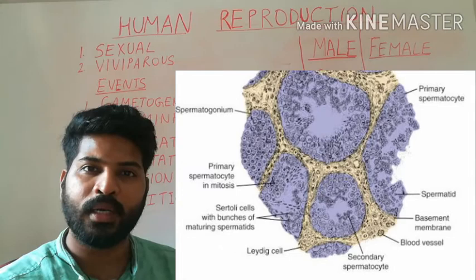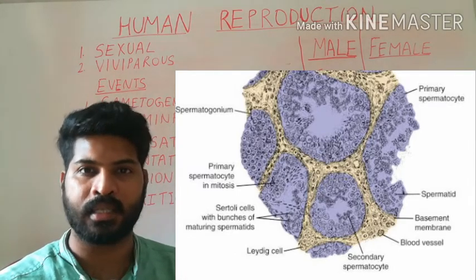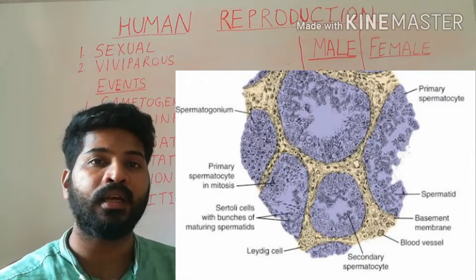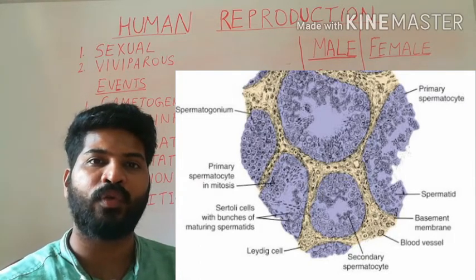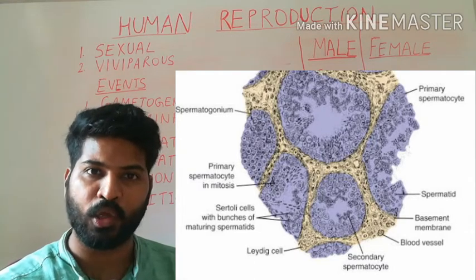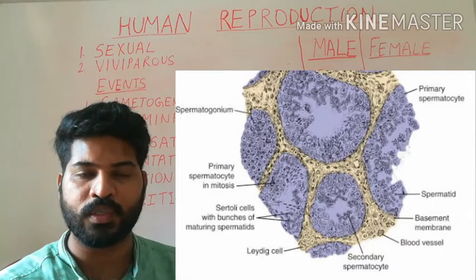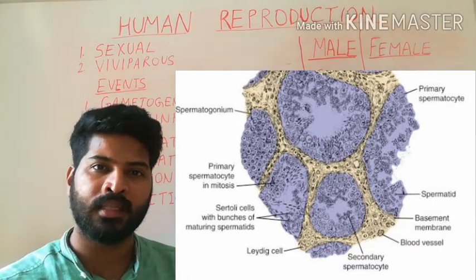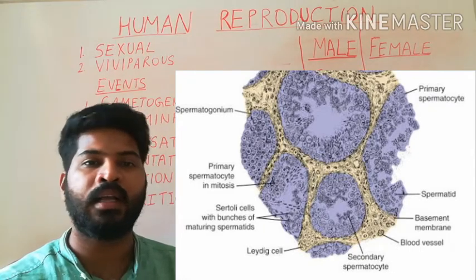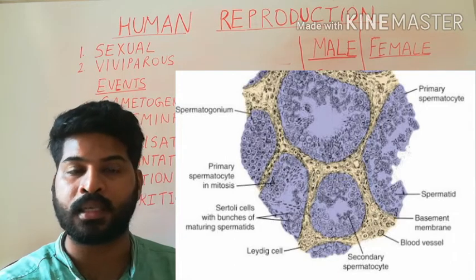The Sertoli cells are also known as nurse cells because they are rich in nutrition and they are required for the development of spermatogonia as well as the development of spermatozoa. So they provide nutrition. Other than the Sertoli cells, there are the spermatogonial cells or the male germ cells.